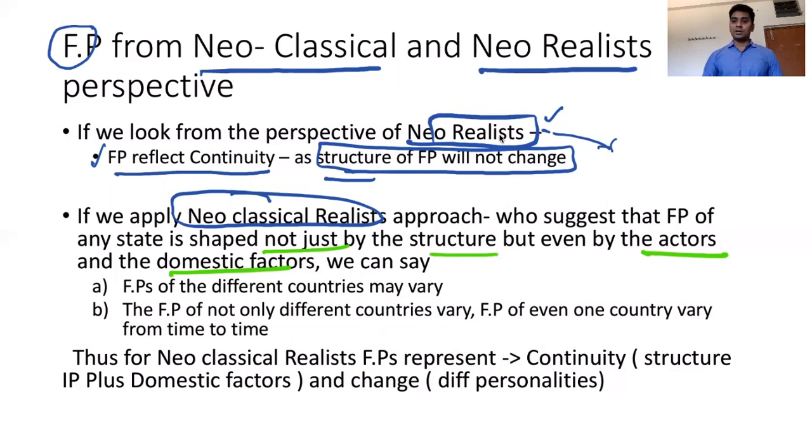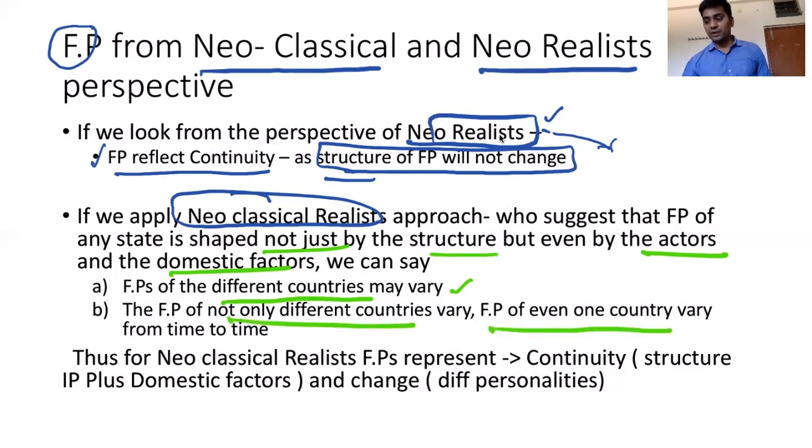As a result, they say the foreign policy of one country differs from that of another country. Not only that, the foreign policy of even one country varies from time to time, which means the foreign policy of India changes from time to time depending upon the leader who is at the helm of affairs.